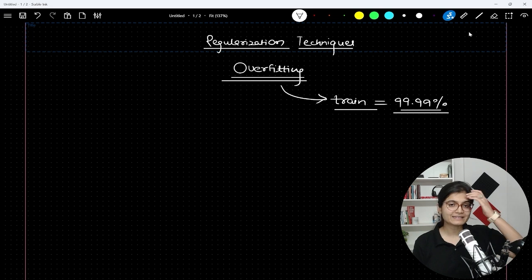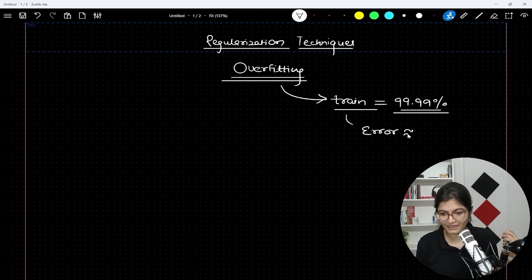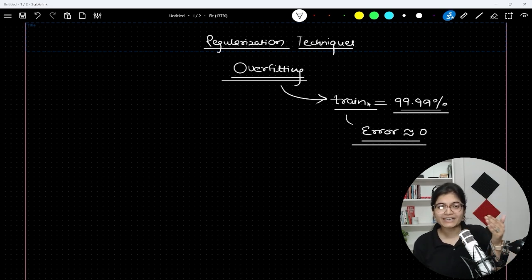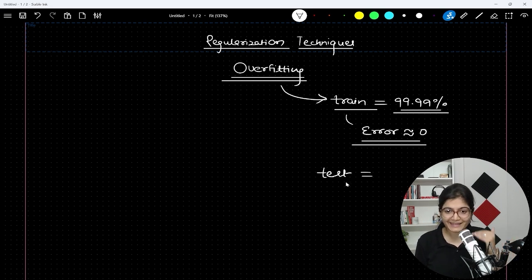Or in other words, I can say that your training loss is very, very low. One and the same thing, right? Accuracy is high or the error is very low. So in other words, your error is approximately equal to 0. But when you try to use that model on the testing data, you will be very surprised to see that the accuracy drops down. Here it is very, very good, the results are very apt, but at the time of testing, it drops down to, let's say, maybe 40%, maybe 30%.